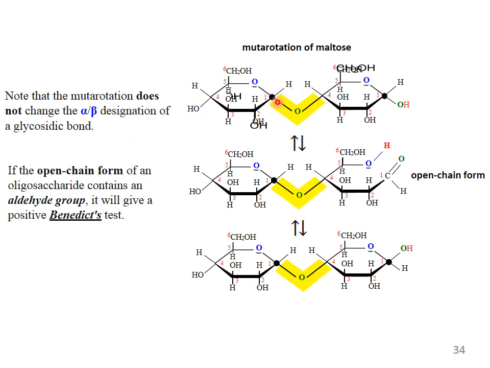If the open chain form of an oligosaccharide contains an aldehyde group, it will give a positive Benedict test. This is another test which can be used: if the aldehyde group is present, then the Benedict test will be positive. If only the cyclic form is present, then the Benedict solution will be negative.